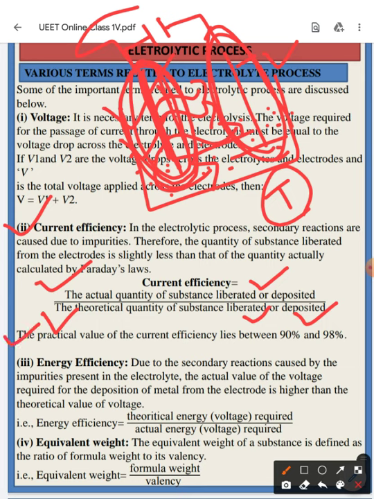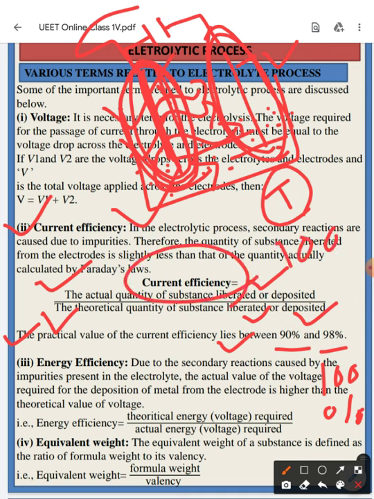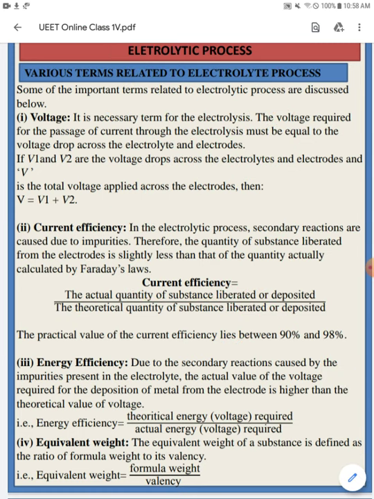The practical value of current efficiency lies between 90 to 98%, but it should not be 100%, because the material used at the anode is not exactly pure, so there is some impurity inside the material. That's why the current efficiency is not 100%.